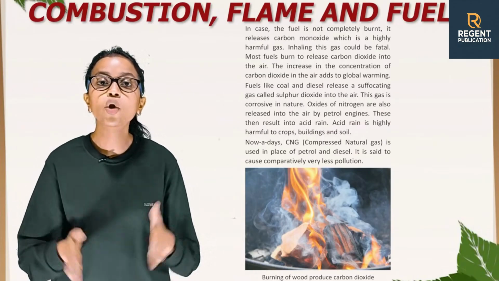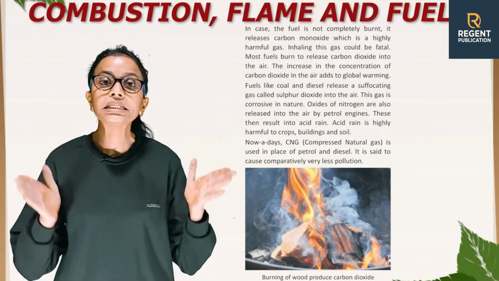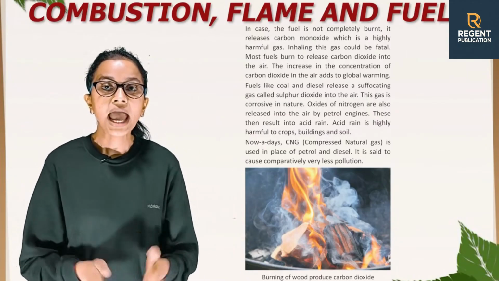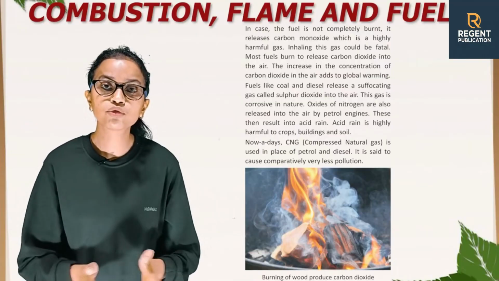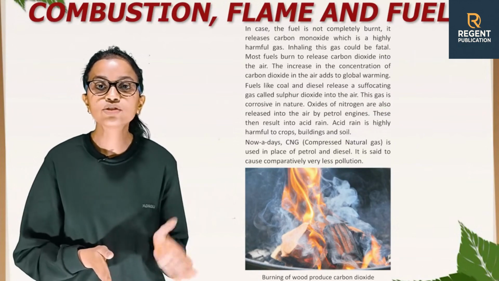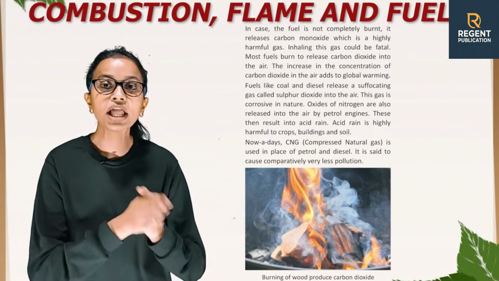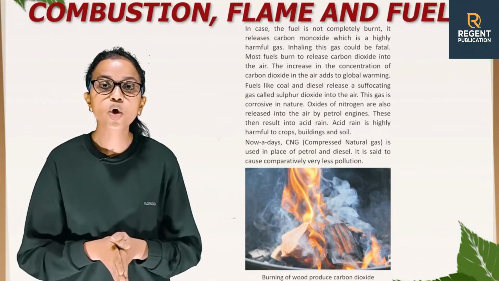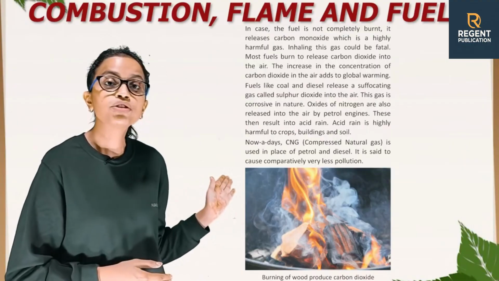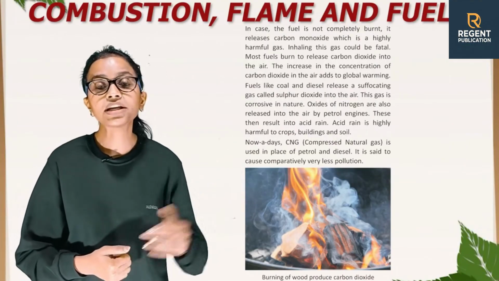Oxides of nitrogen are also released into the air by petrol engines. These then result in acid rain. Acid rain is highly harmful to crops, buildings, and soil. Nowadays, CNG, that is compressed natural gas, is used in place of petrol and diesel. It is said to cause comparatively very less pollution. And this is the picture which is showing burning of wood. And this burning of wood produces carbon dioxide.